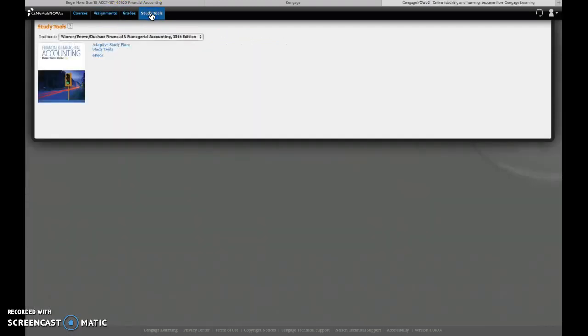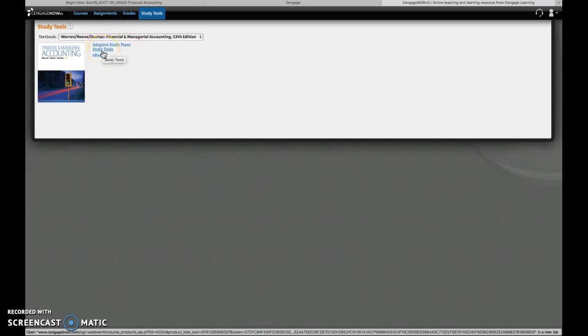Under this link here, you have study tools, and you have something called an adaptive study plan. You have study tools, and you have ebooks. I would take a moment when you have time to look through these three links here, at least the first two links, the adaptive study plan and the study tools. I do want to mention something.